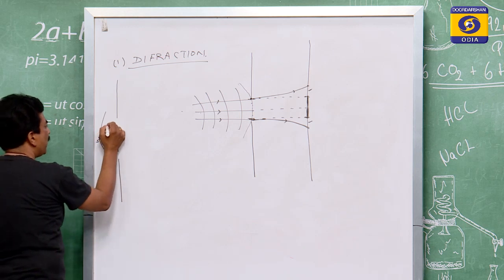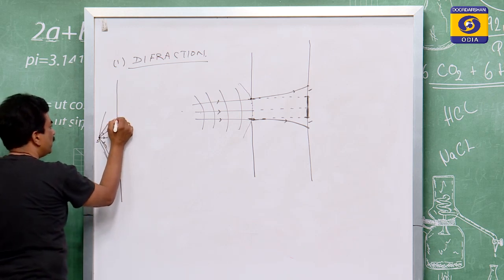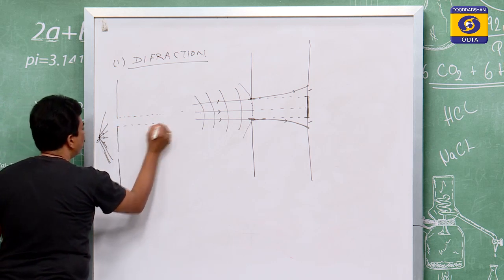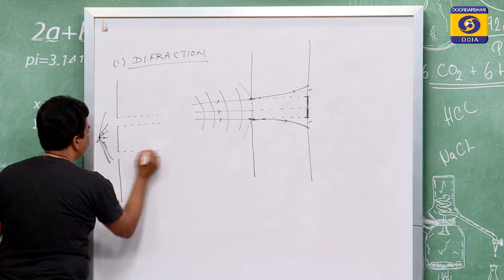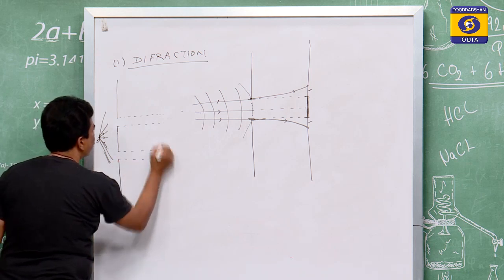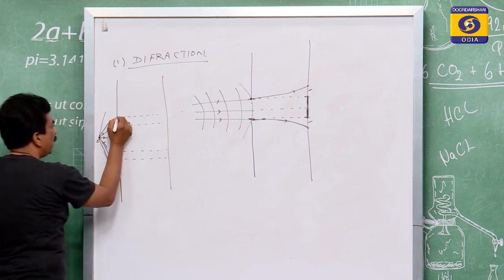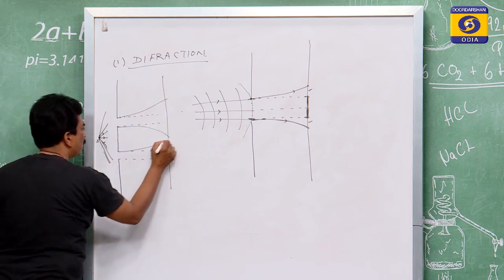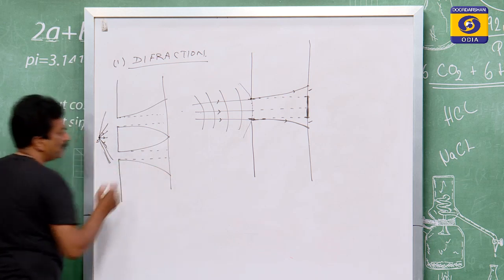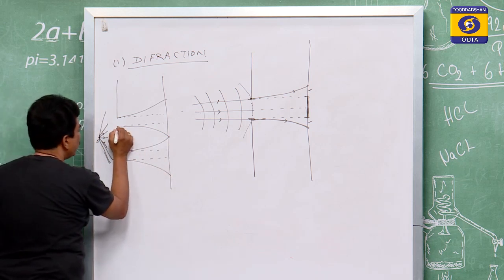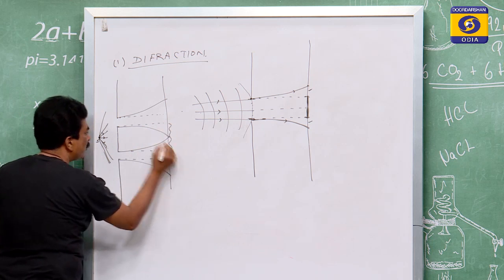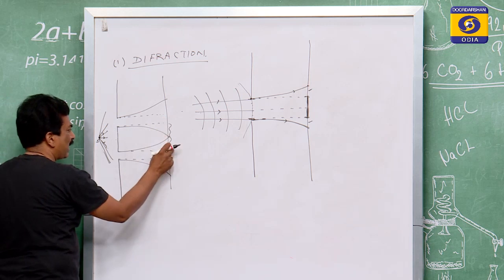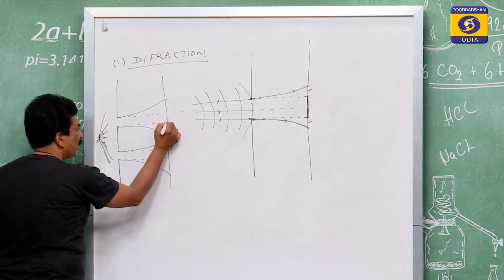So while this light is coming up to this point, it moves in a straight way, here also in a straight way. Suppose this is the screen. Here also the light bends. Means within this region, which is the brighter one, this is the opaque one, means the darker one, and this is the brighter one.